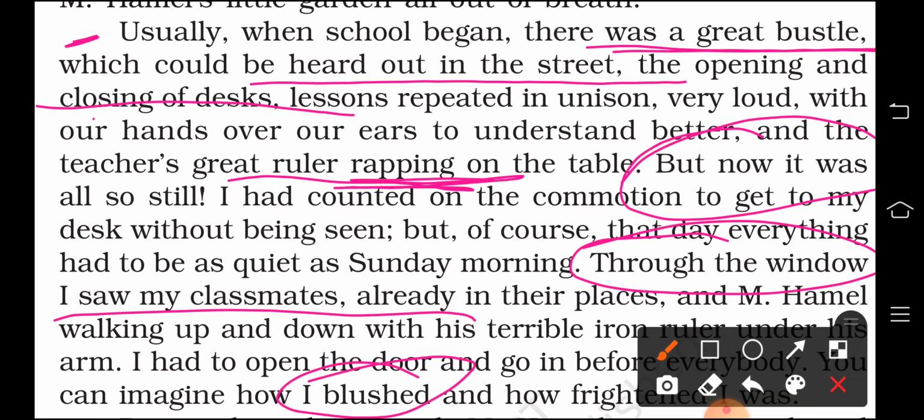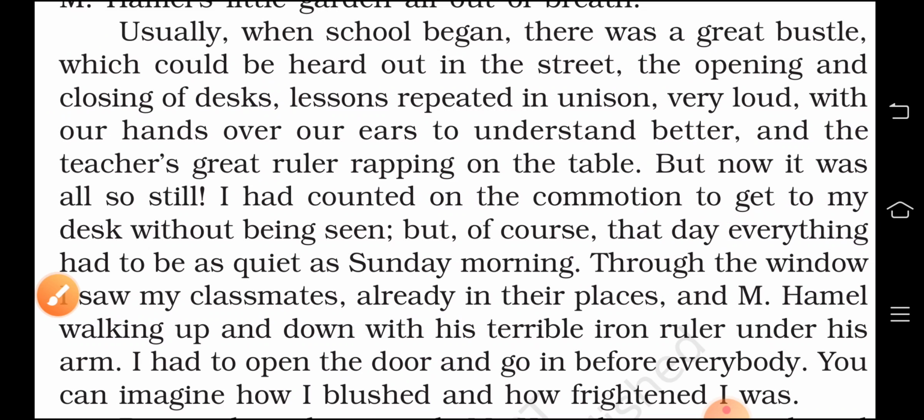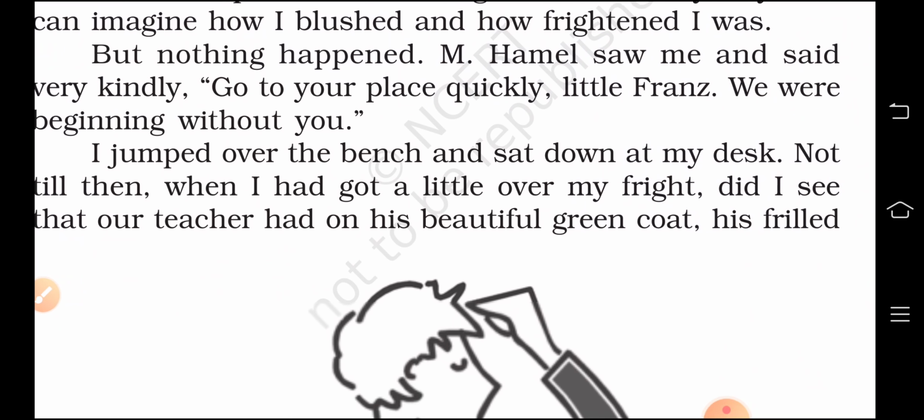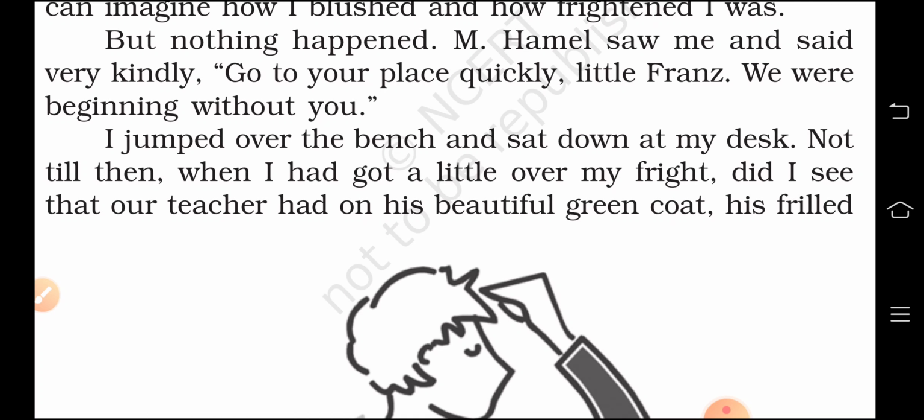So French was ashamed of being late to school, and feared that when he entered the classroom in front of everyone, the teacher, M. Hamel, would scold him. So he was frightened of that. But what happened? Nothing. What was the reaction of the teacher? Let's see. Nothing happened. M. Hamel saw me and said very kindly, go to your place quickly, little Franz.